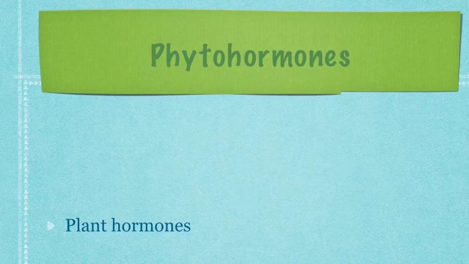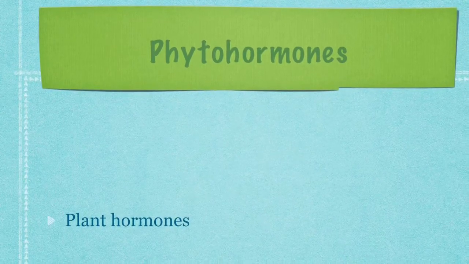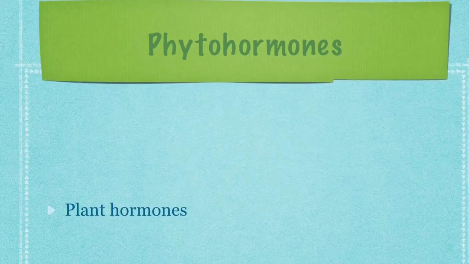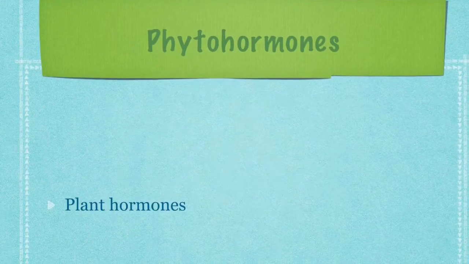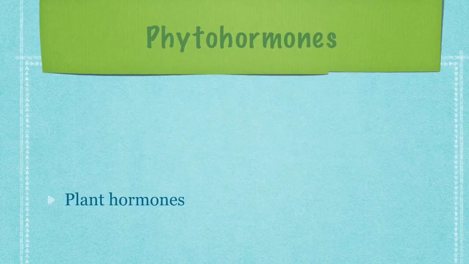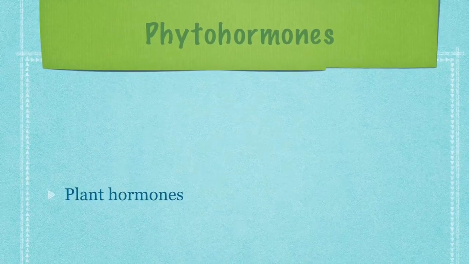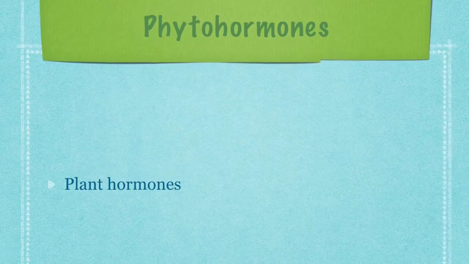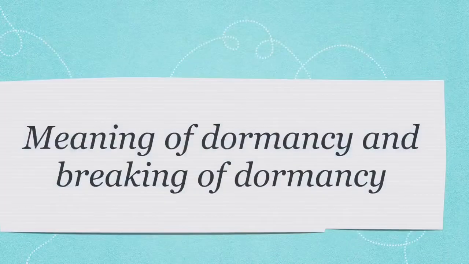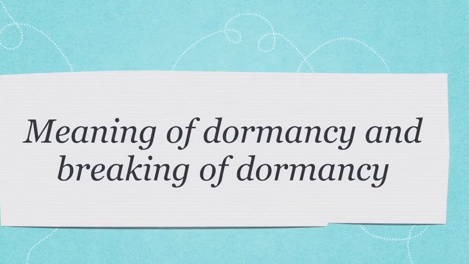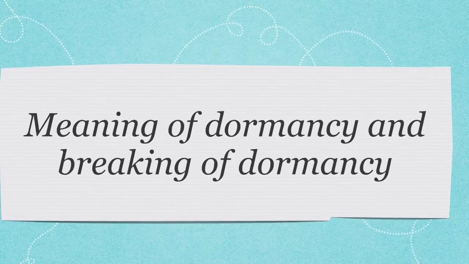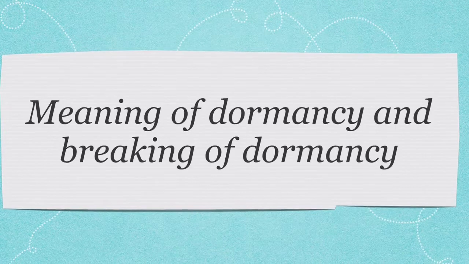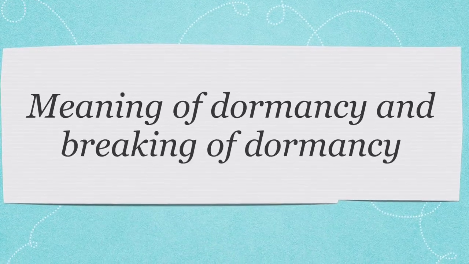The function of control and coordination in plants is performed by the chemical substances called plant hormones. Plant hormones are also called phytohormones. Phyto means plant. So students, before we discuss the various types of plant hormones, we should know the meaning of dormancy and breaking of dormancy.